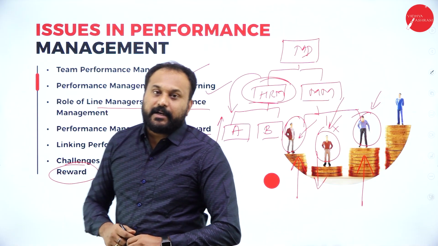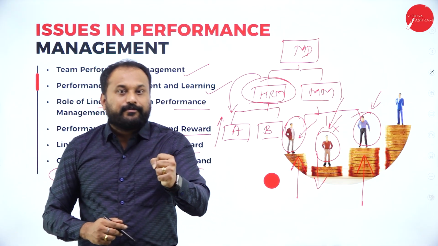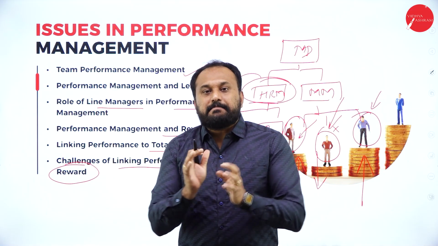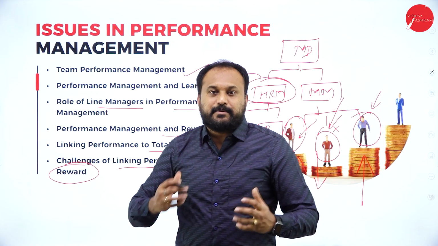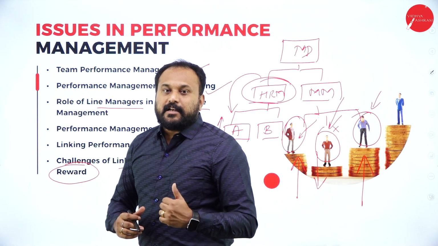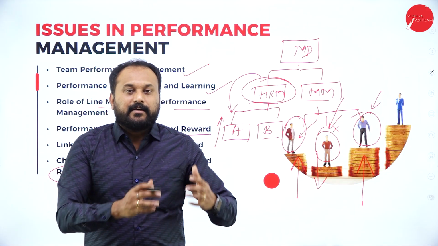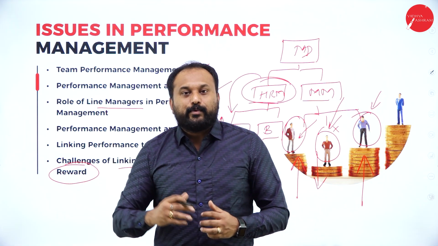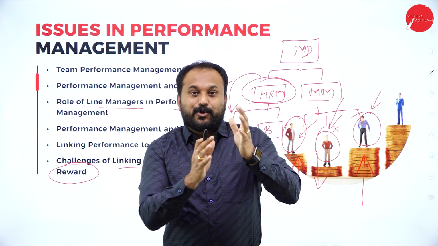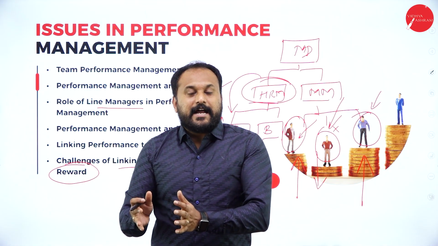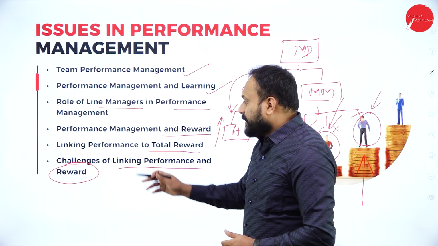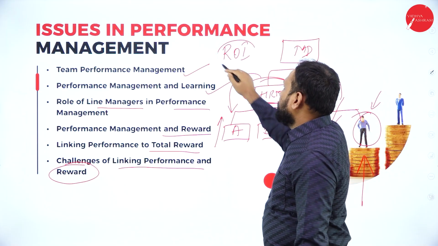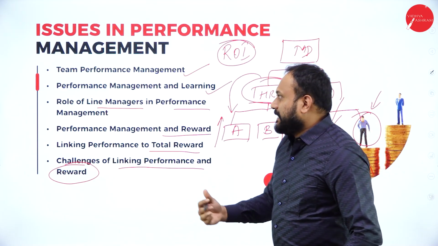Why? Because many companies extract more work from you, but they pay you very little. This is the reality, but we can't match it. Say, for example, you are the sales guy. You made sales worth 20 crores for that annual year, but you will be getting somewhere around 12 lakhs per annum. 20 crores sales, but here 12 lakh per annum. So we can't actually match. That's why we are all supposed to know something called return on investment, ROI. I'll teach you more in these chapters.